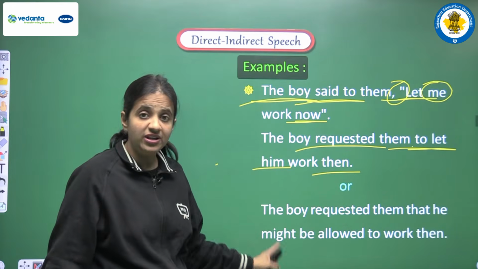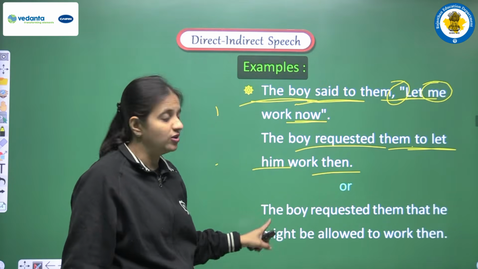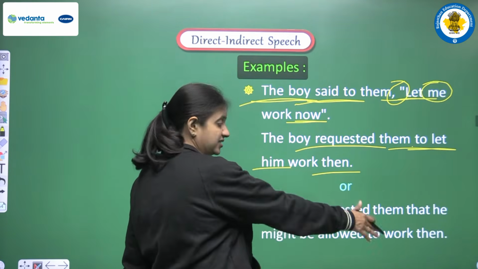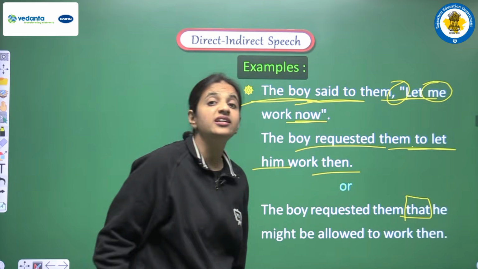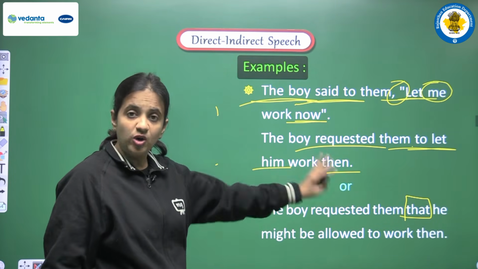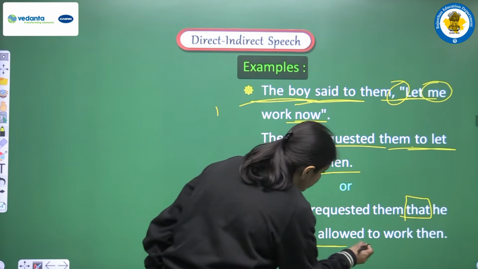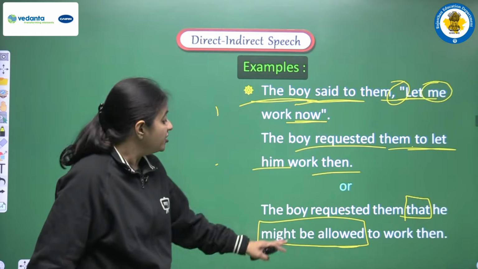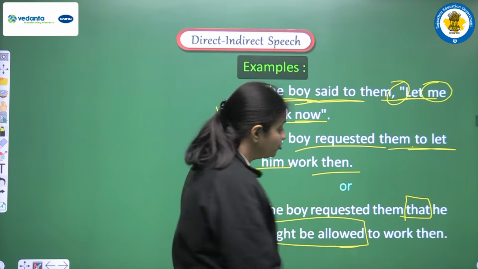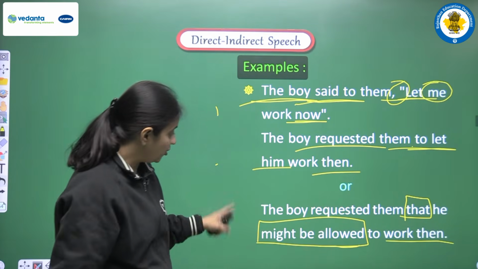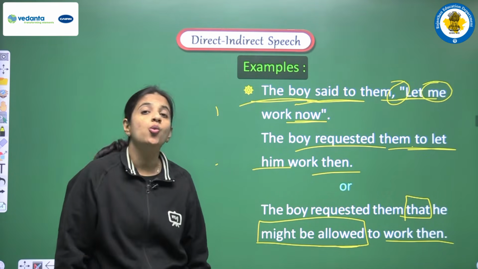And yes, another option we are having, with the help of this we can convert this sentence into this one. So let's see what we are doing. The boy requested them. This is the change that we are doing here. Now as a conjunction here we are using that, and after that we are making one positive sentence, one kind of statement. So we are writing he might be allowed. So yes, in this second option we have to use this phrase, might be allowed here, and yes, to work then. So now the second option is the boy requested them that he might be allowed to work then.